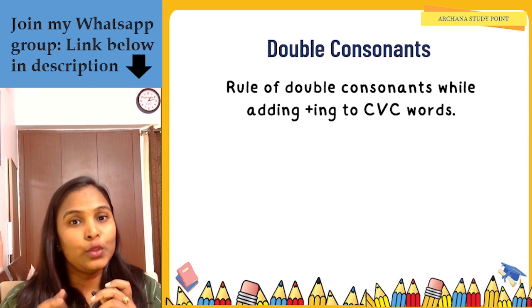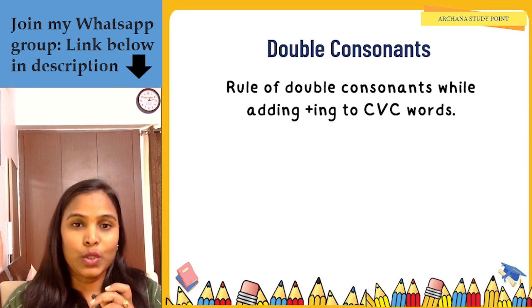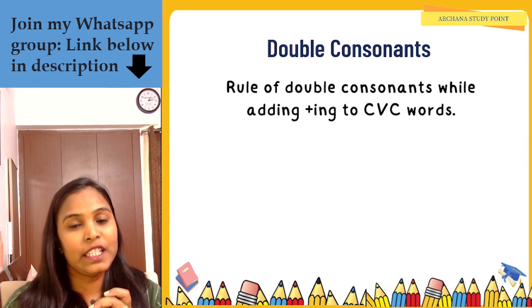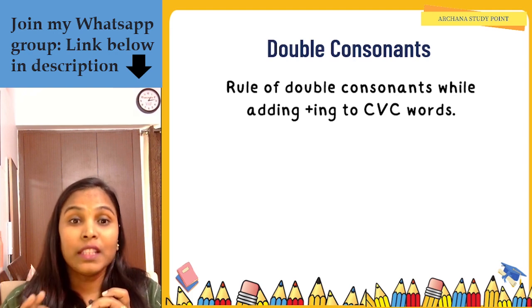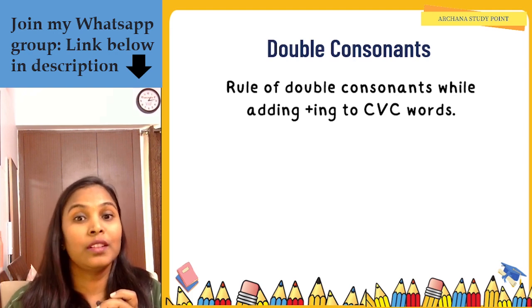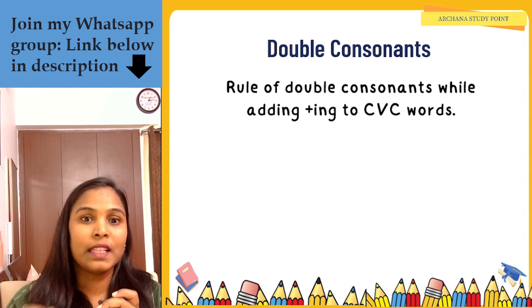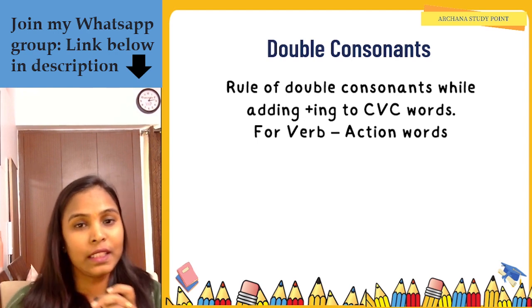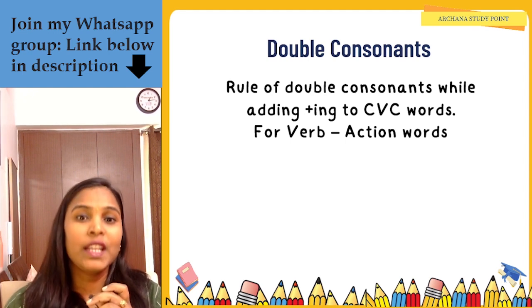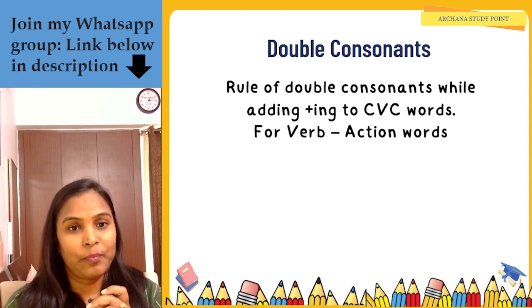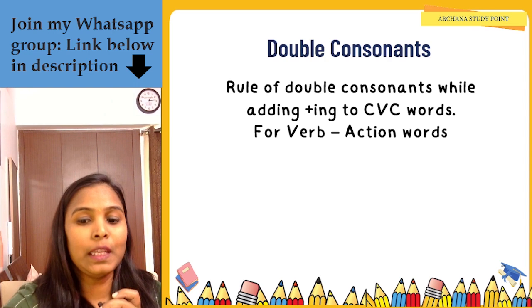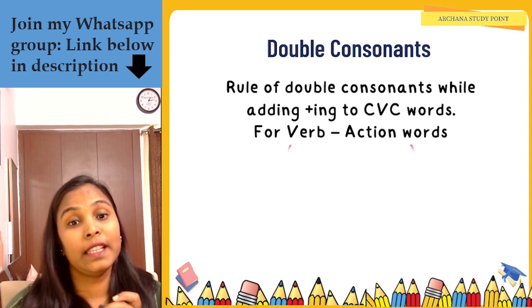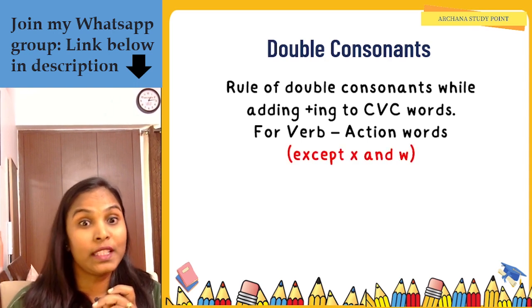So first of all, the rule is called the rule of double consonant while adding ing to your CVC words. This rule is applicable for your CVC words, plus it should be a verb. What is a verb? Verbs are nothing else but action words in which any kind of work is being done. And this rule is not applicable for words ending with X and W. So what is the rule?